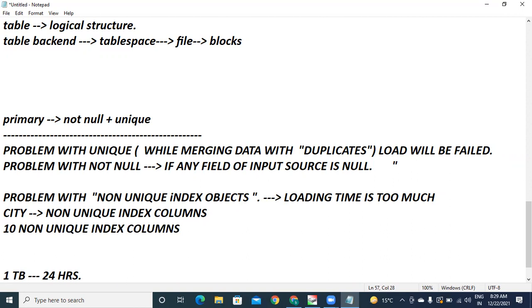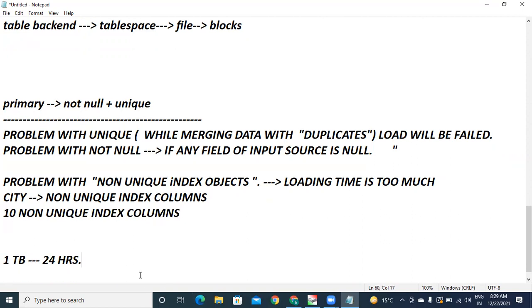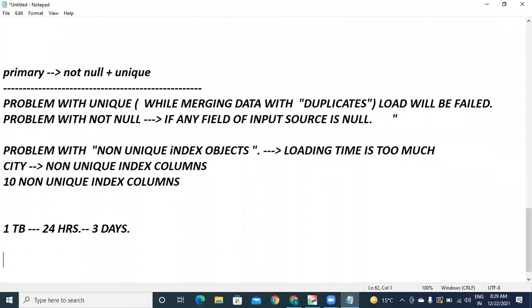The time may be not 24 hours, the time may be even 3 days also. Understood my point here. Now the client is forcing you, please reduce this time. Only one chance you have. Put a request.